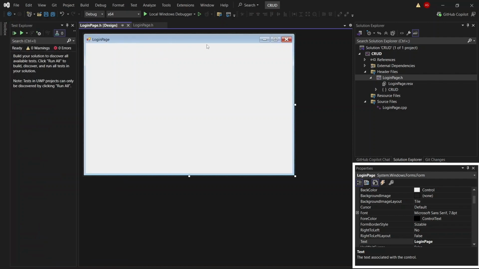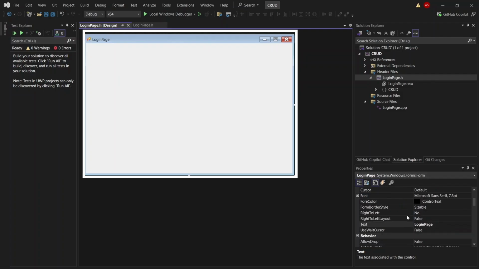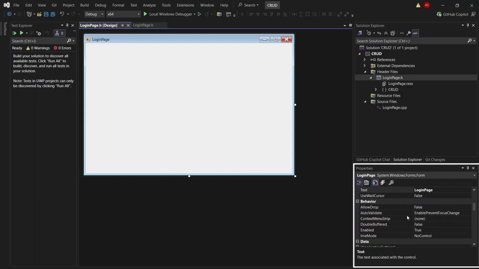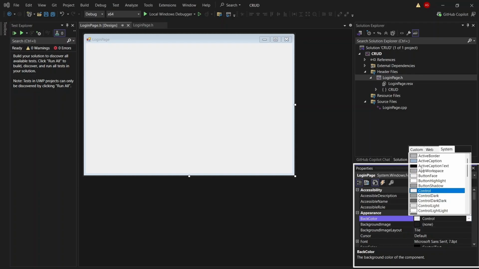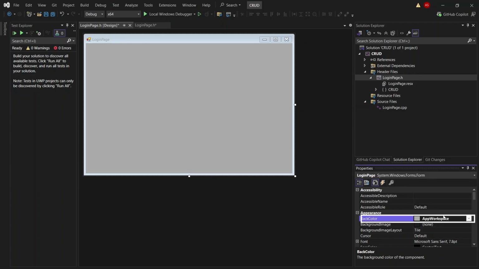Now the main login page is selected. So these are all the properties of my main page, the main WinForm. There is no component on my screen. That's the empty screen. And now I'll perform some changes here. Let's start with the background color. I'm changing this color with the app workspace color. Okay, it's a default color option and I'm just selecting it. As you see, I've updated the back color.